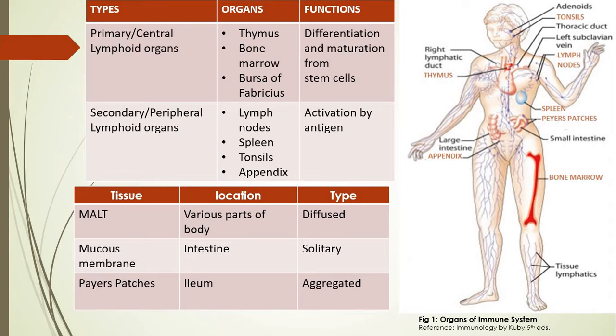So we can categorize lymphoid organs into primary or central lymphoid organs and secondary or peripheral lymphoid organs. Secondary lymphoid organs are those organs which are seen towards the peripheral part of the body, and they are concerned with activating the immunocompetent cells which are already generated in the primary lymphoid organ. You may wonder how they enter from the primary into the secondary lymphoid organ.